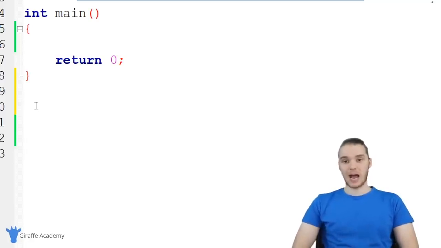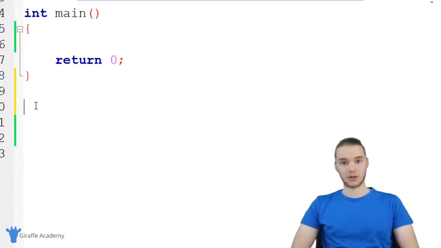And when we create a function, we actually have to give C a couple pieces of information. The first thing we have to tell C is the return type of the function. We're going to talk more about return type in the next tutorial, but for now just know that return type is basically the type of data that the function is going to return to the user.